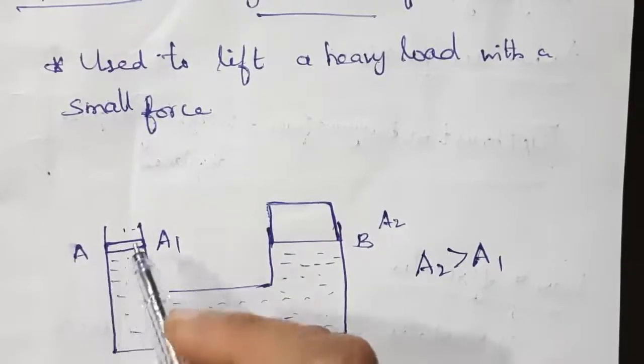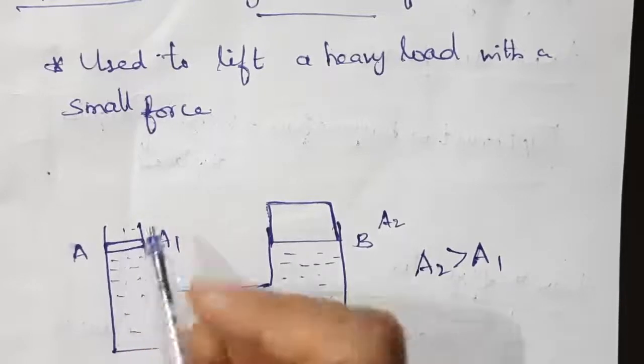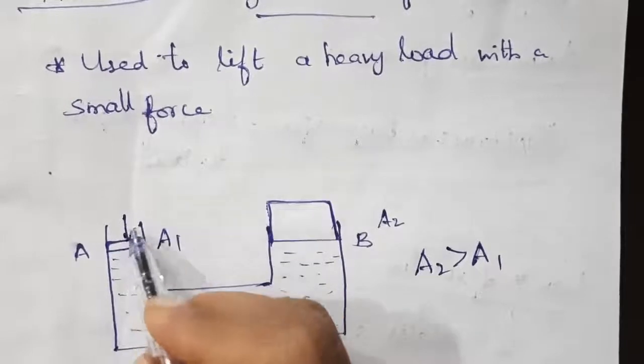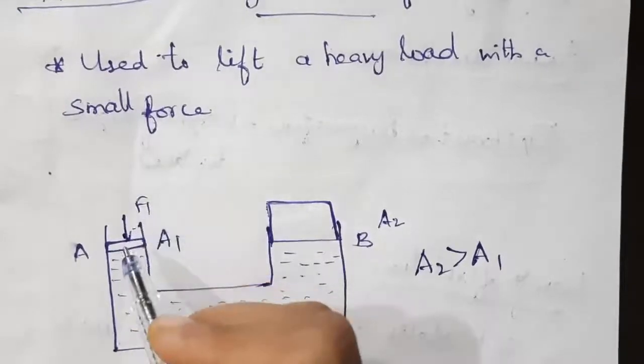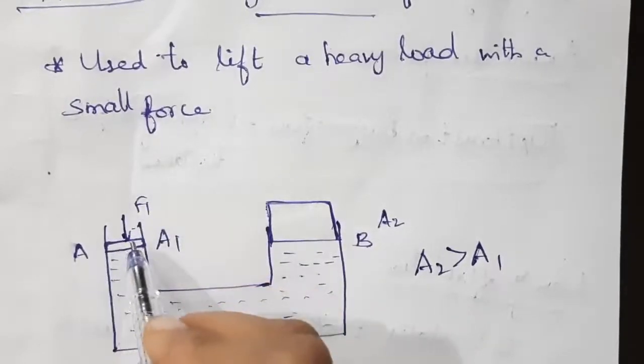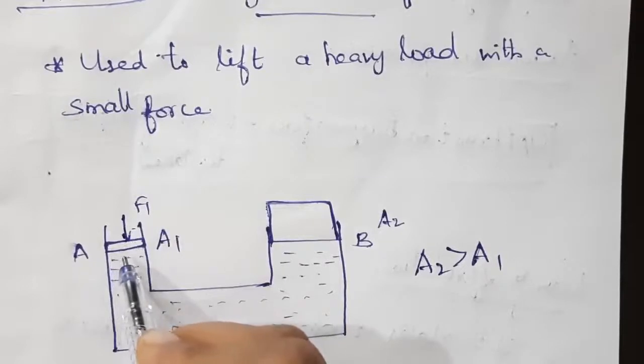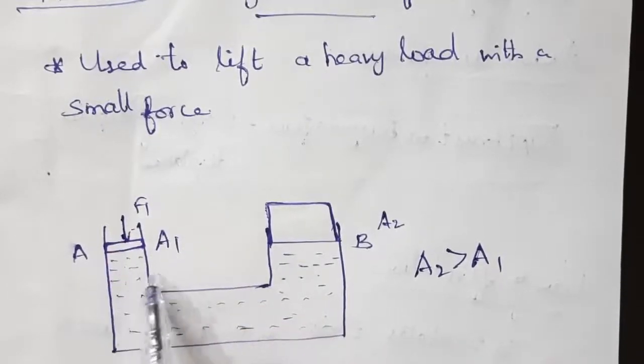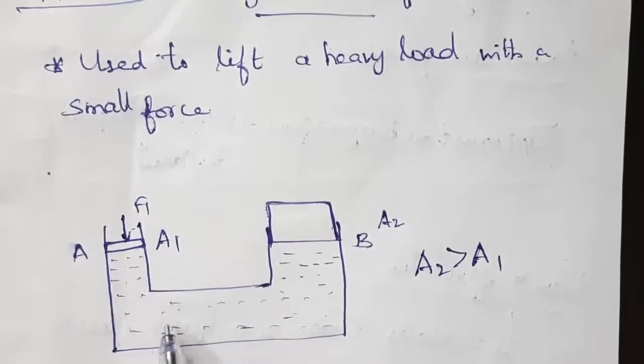So when a small downward force is applied, let us consider the force as F1, on the smaller piston, it will move downward. What will happen? The pressure of the liquid increases.